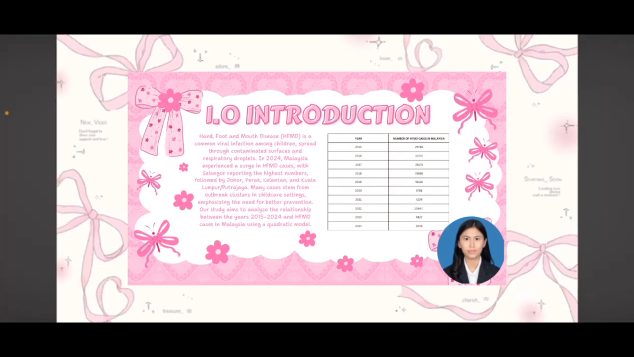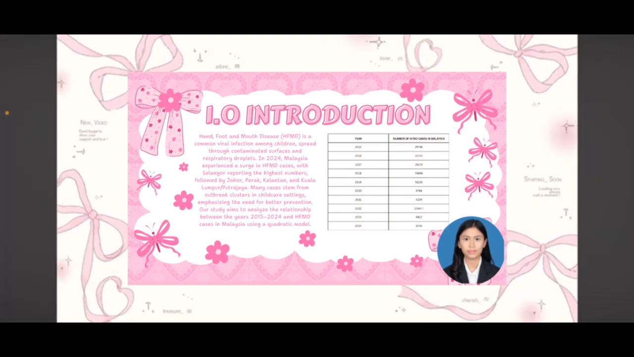From 2015 to 2019, HFMD cases show a steady increase, peaking in 2019 with 51,115 reported cases. However, the onset of the COVID-19 pandemic in 2020 had a noticeable impact, reducing the cases to just 8,788. In 2021, cases dropped even further to 4,239, the lowest in the decade, likely due to the strict health protocols and limited social interaction during the pandemic.